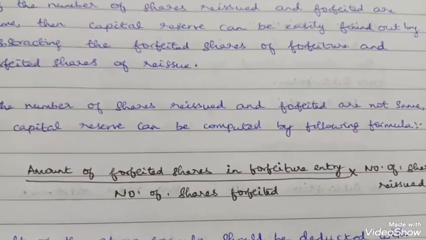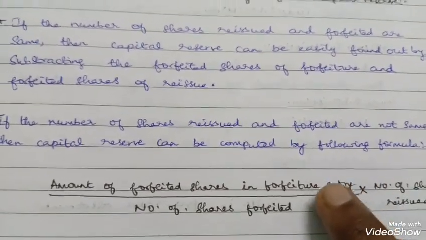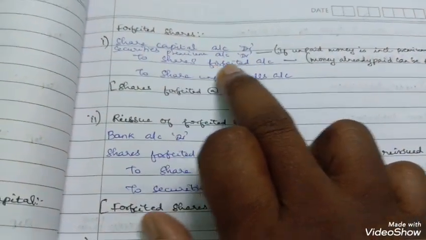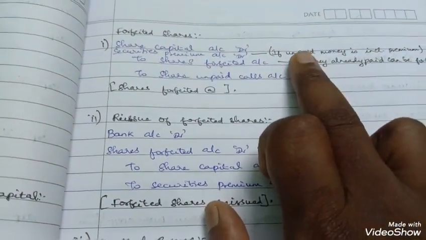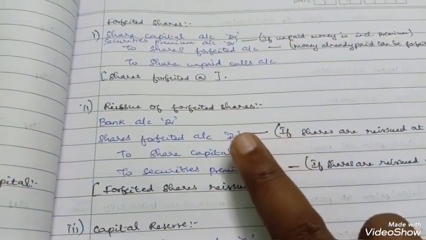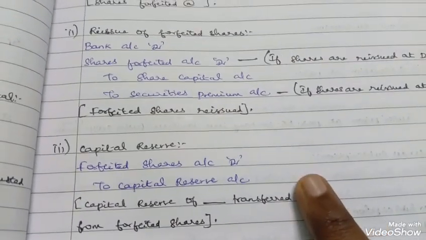This is the very important formula. By applying this formula you will get one amount that you treat as the forfeiture account amount, and then you subtract it from the reissue forfeited account, and you get the capital reserve. That's all.